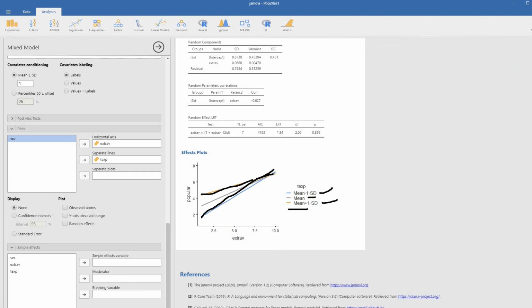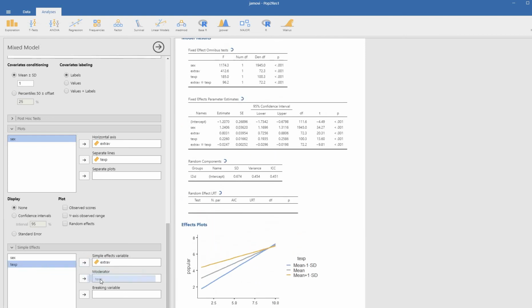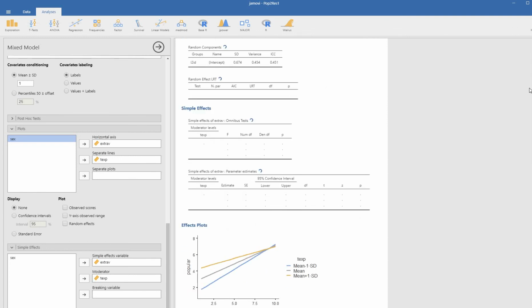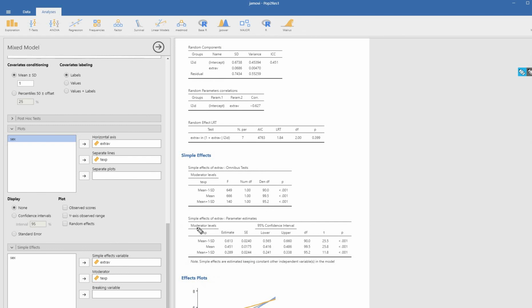Now, if we want to test those slopes out, we can go down a little bit further under the Simple Effects box, and I'll move extroversion to the Simple Effects variable box and then teacher experience to the moderator box. And now, as we're looking at this, you can see it's busy figuring right now, but underneath that it's got simple effects of extroversion. So these estimates here are the regression slopes that we have in the figure below.